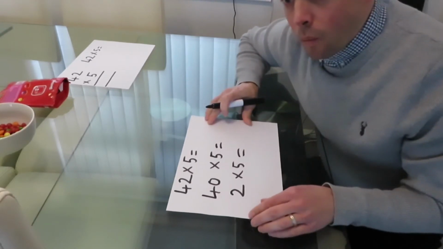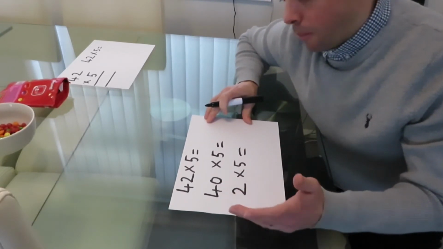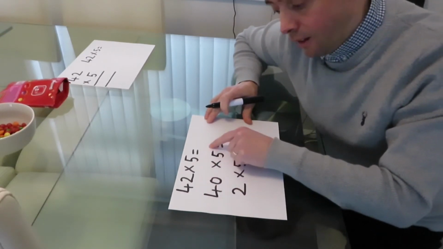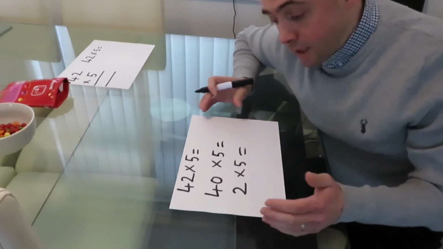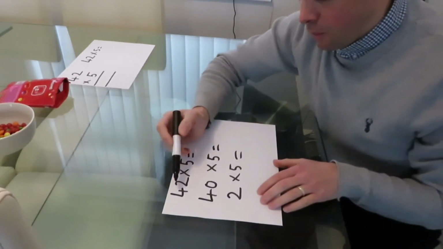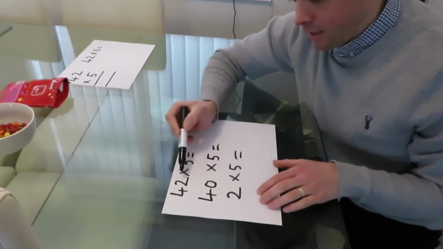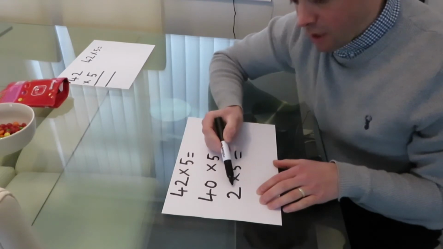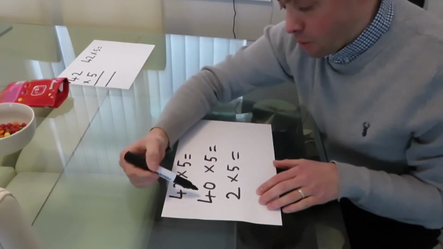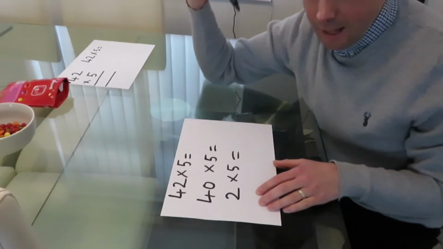So when we do it in school, or we're working it out for ourselves on paper, we have our 42 times 5 here. This is one way to do it. I've partitioned the number 42 into its 4 tens, which is 40, and 2 ones, which is 2. And I'm just going to multiply these individually. So 40 times 5. Now, 40 times 5, again, it's a big number.